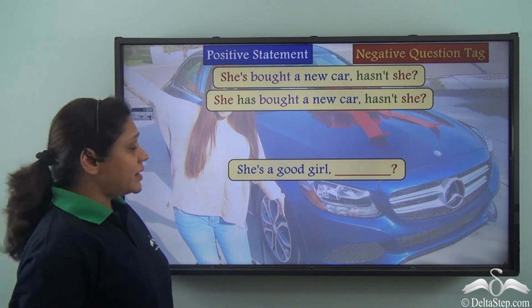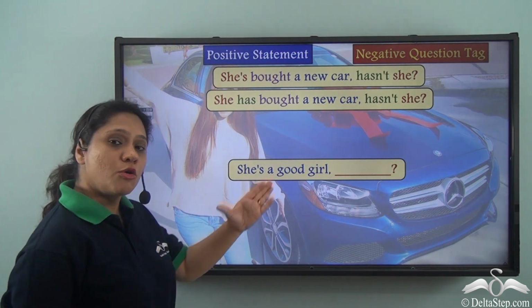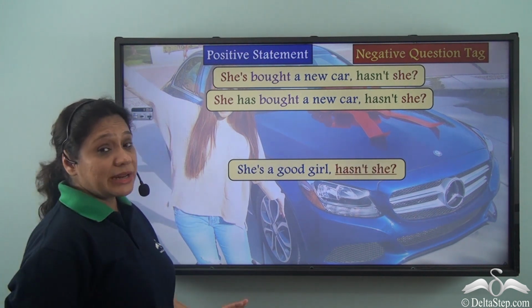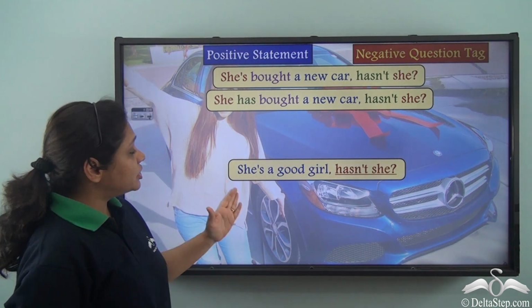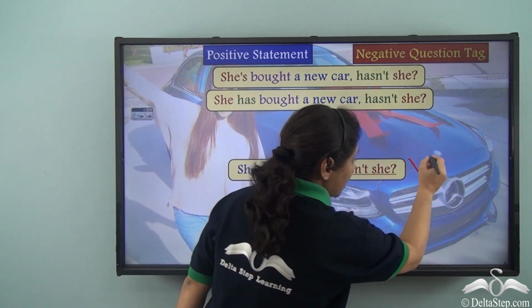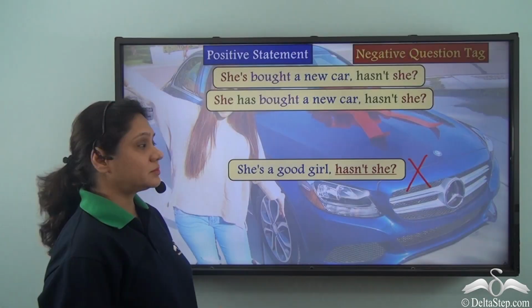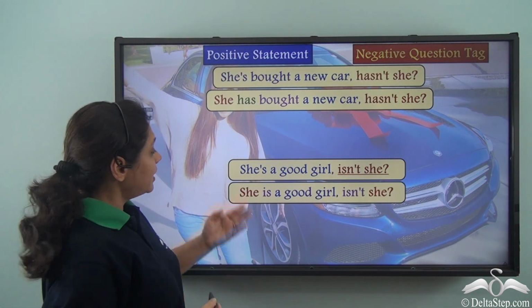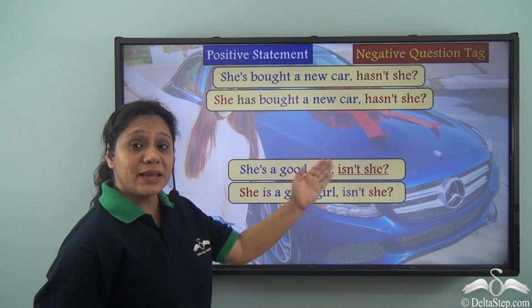So if I say she's a good girl, what will be our negative question tag? Will it be hasn't she? She's a good girl, hasn't she? No, this is not correct. So our correct sentence will be, she's a good girl, isn't she?